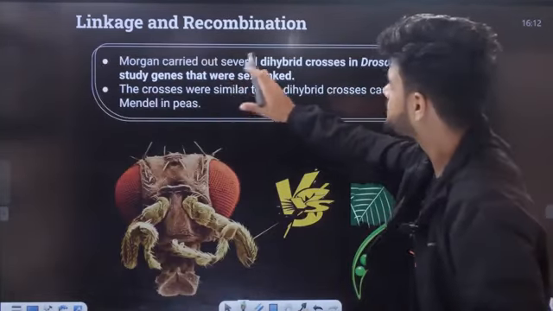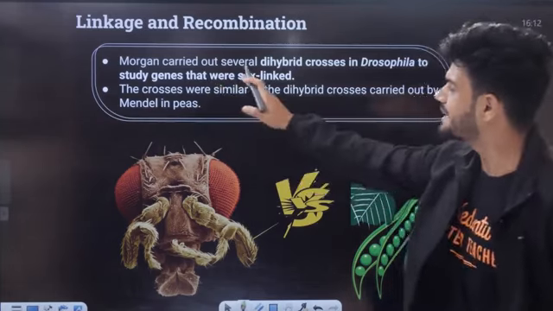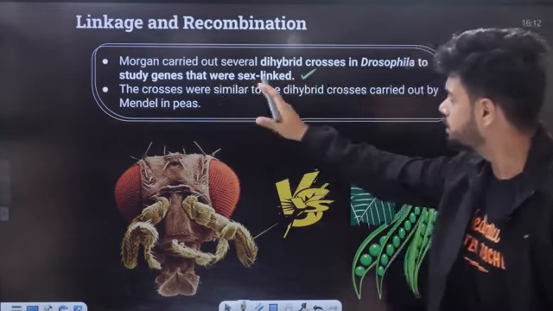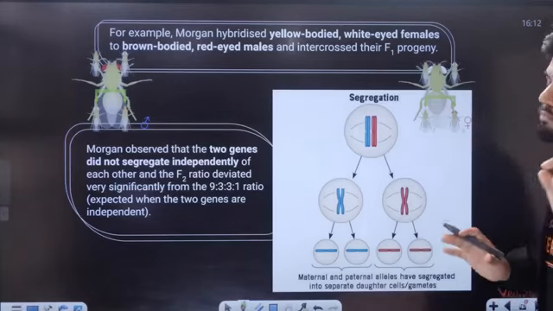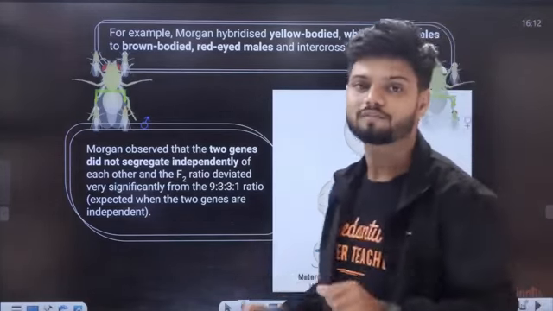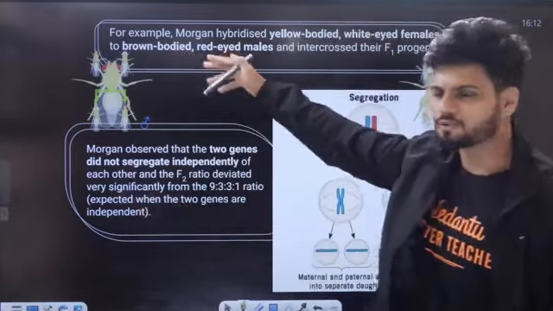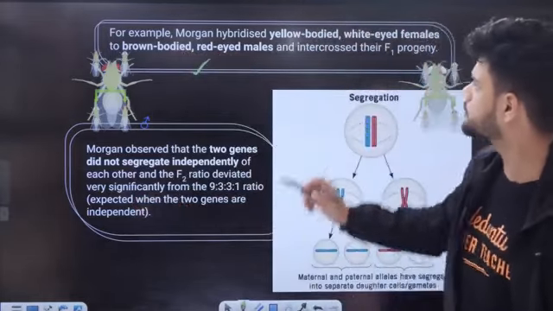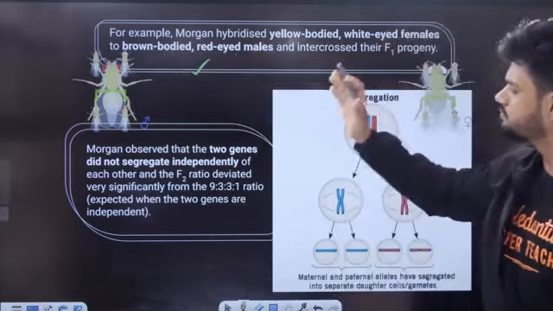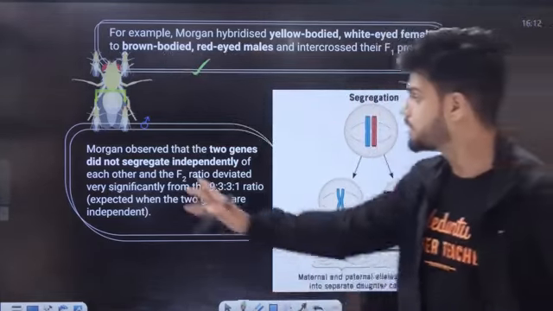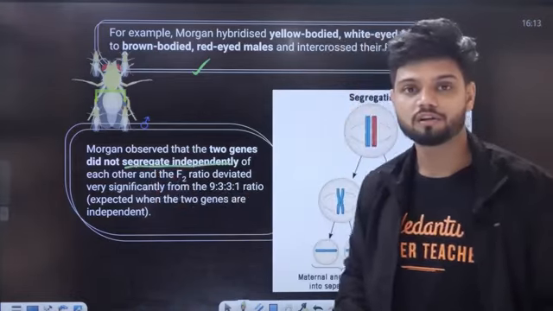So Morgan carried out several dihybrid cross experiments in Drosophila to study the genes that were sex-linked. The cross was similar to the dihybrid cross carried out by Mendel. But what did he observe? This was the insect he took. Yellow bodied white eye female to brown bodied red eye male. Morgan observed that two genes did not segregate independently.